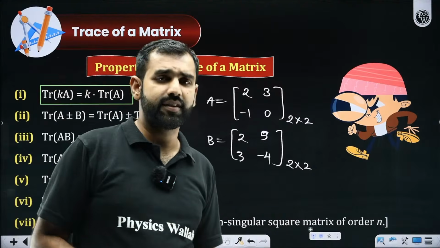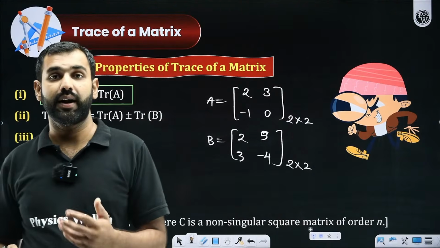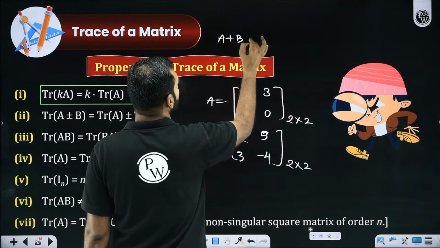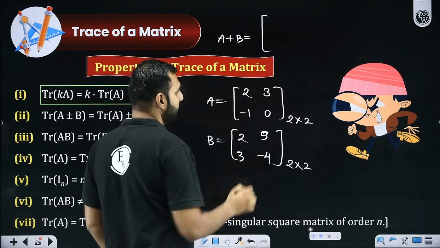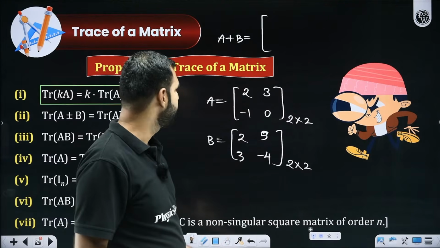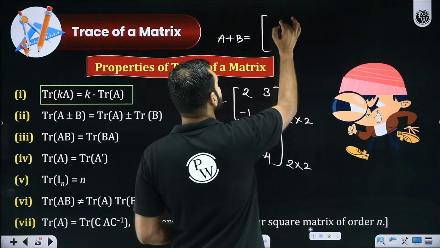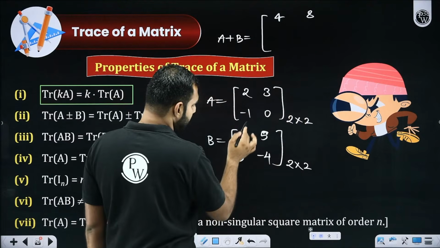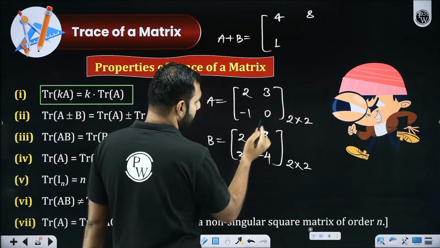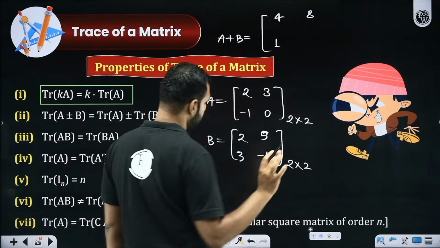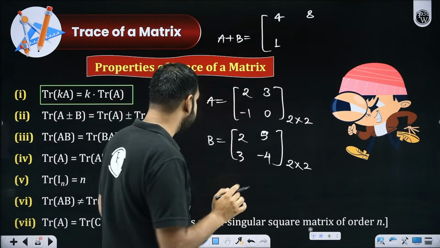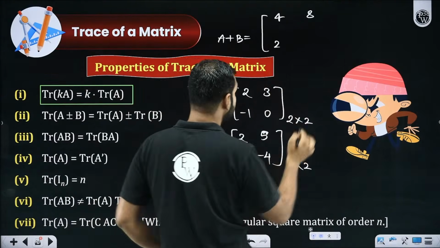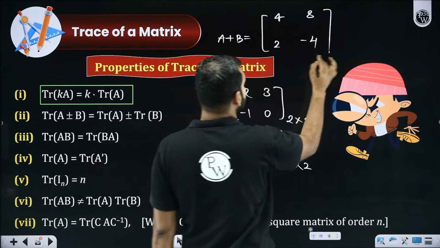So if matrices are of the same order, you can add or subtract them, which means, let's say, if I want to find A plus B, it will be simply nothing, but you add their corresponding elements. 2 plus 2, that's 4. 3 plus 5, that's 8. -1 plus 3, that's 2. That's 2 here. And 0 minus 4, that's -4. So this is your A plus B.